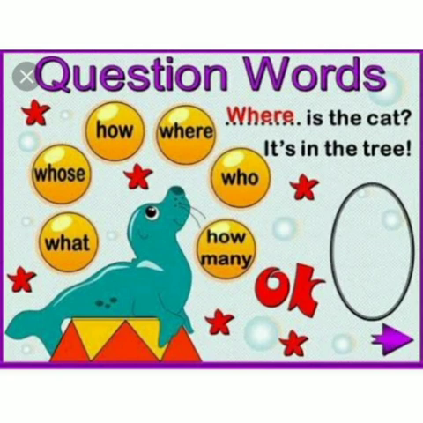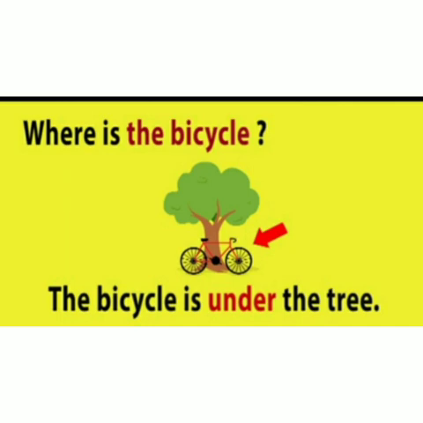So children, let's see and read some more examples of the question word where with the preposition words in, on, under. See the picture and read the question. Where is the bicycle? The bicycle is under the tree. Here we use the question word where to find out the location of the bicycle, and the word under tells us where the bicycle is.